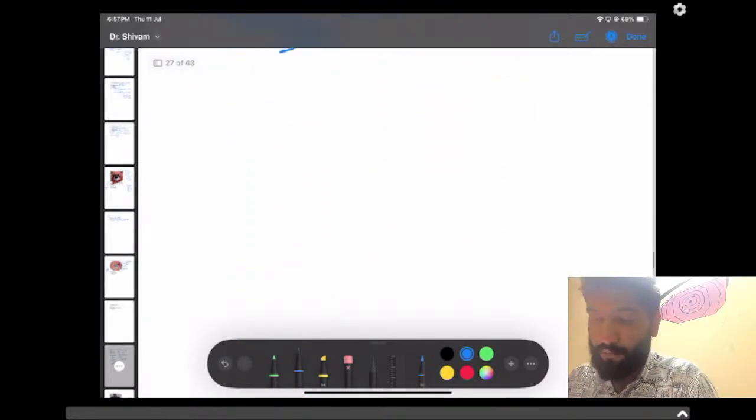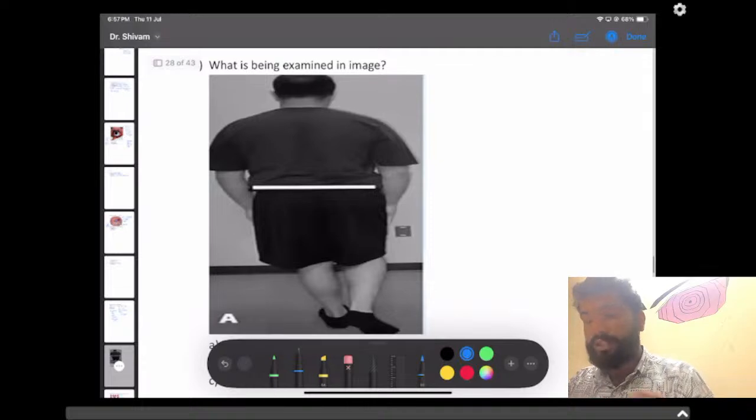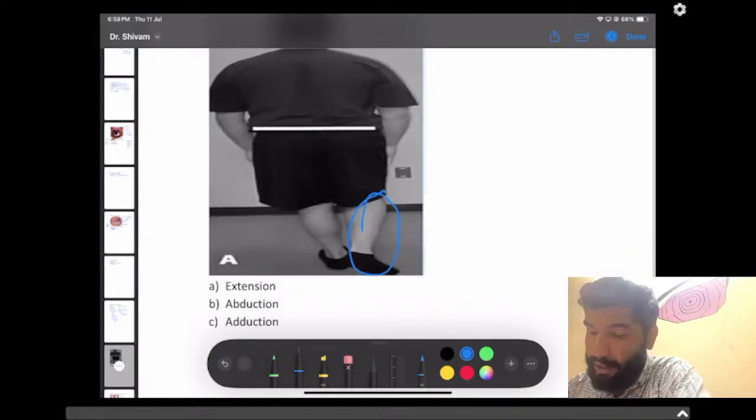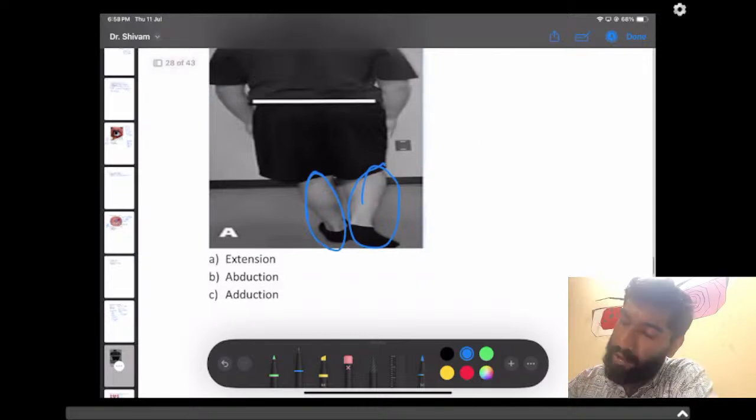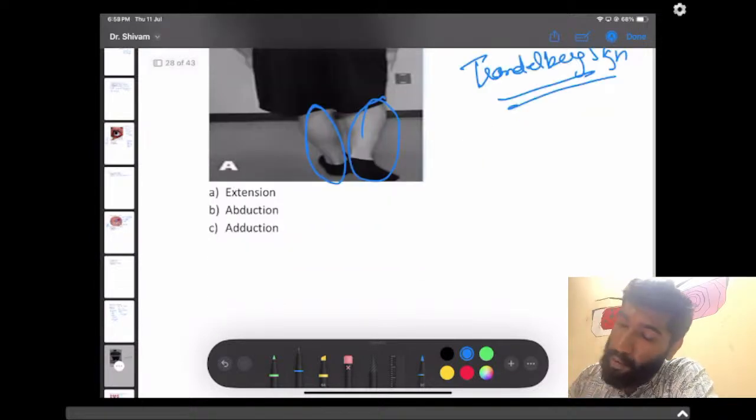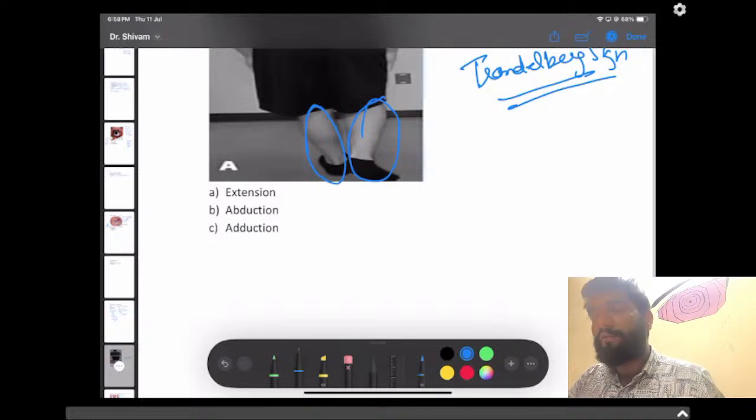Let's move to the next question of anatomy. What is being examined in the image? There was a full history of this question. As we can see, one leg is in the air and one leg is on the ground. So we are checking here for the Trendelenburg sign. What happens in this sign? One foot is lifted and one foot is placed on the ground, and we check for the hip drop, whether the hip drop is present or not.